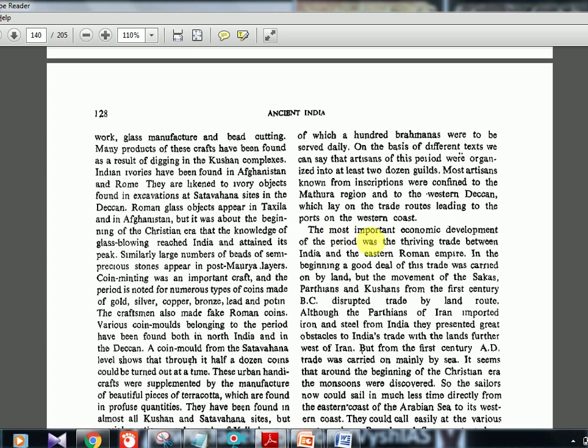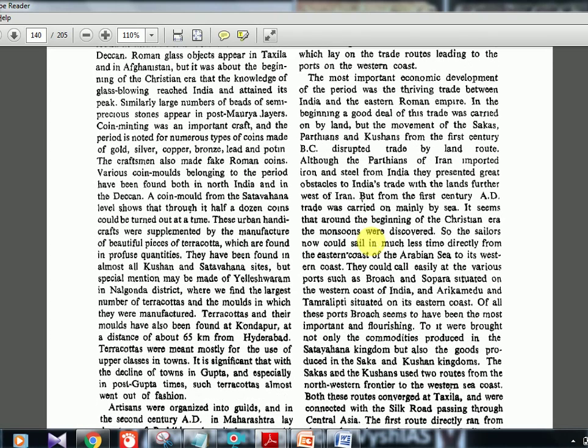The most important economic development of the period was the thriving trade between India and the Eastern Roman Empire. In the beginning, a good deal of this trade was carried on by land, but the movement of the Sakas, Parthians and Kushanas from the 1st century BC disrupted trade by land route. So there was trade between the Eastern Roman Empire and India, but these external people came through that land route, right? So all that was in their control, and local people could not do trade through that route now, because it was under the control of these people.